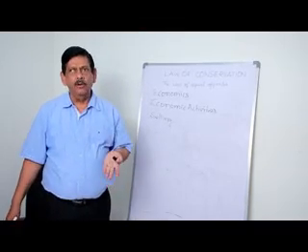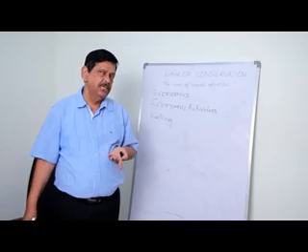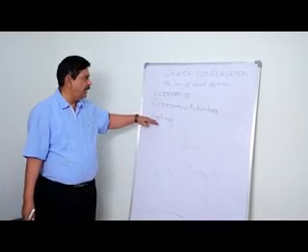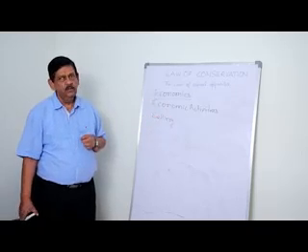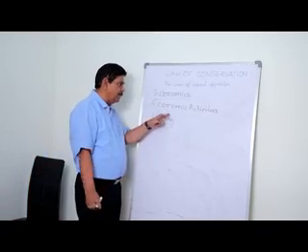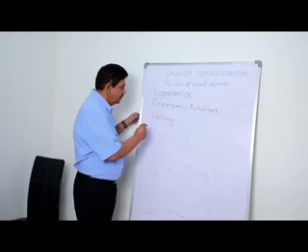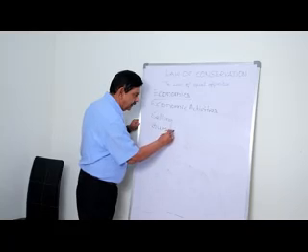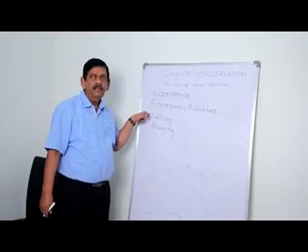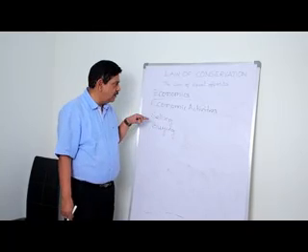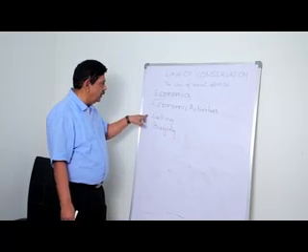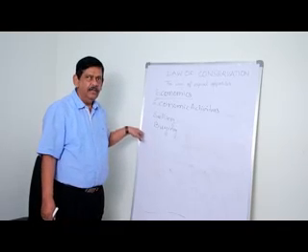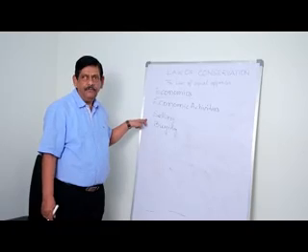Now, I want to sell a commodity. If there are no buyers, does the selling happen? Do you think selling happens without a buyer? No, for selling to happen, a buyer is a necessity. Selling and buying. Without a person buying a commodity, one cannot sell the commodity. For a commodity to be sold, there must be a buyer. For a buyer to buy a commodity, there must be a seller.